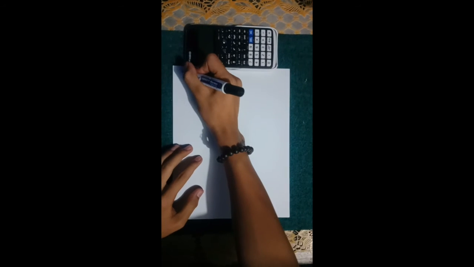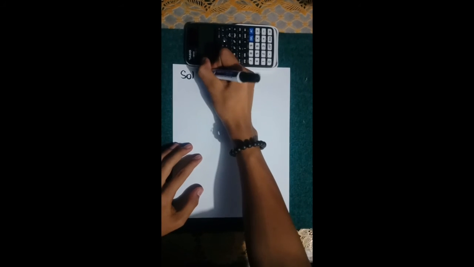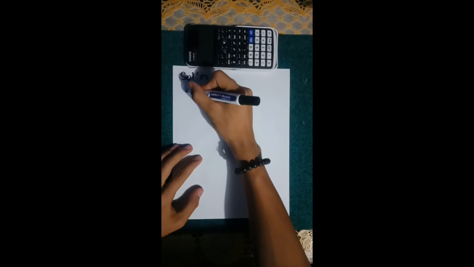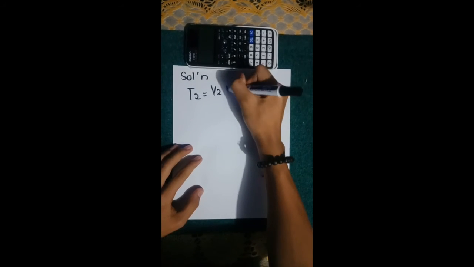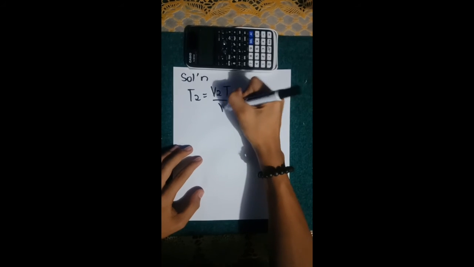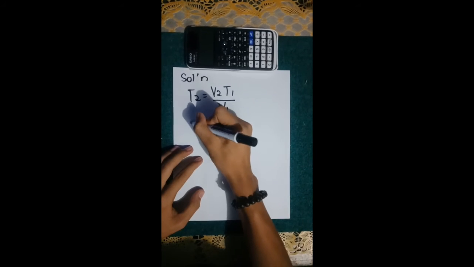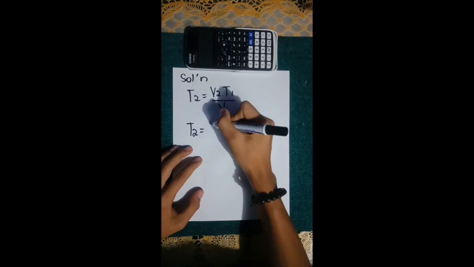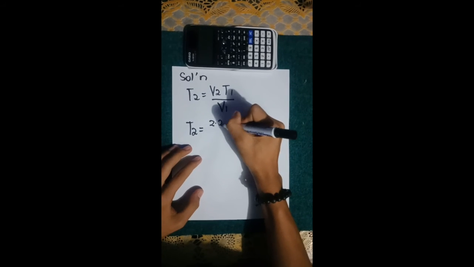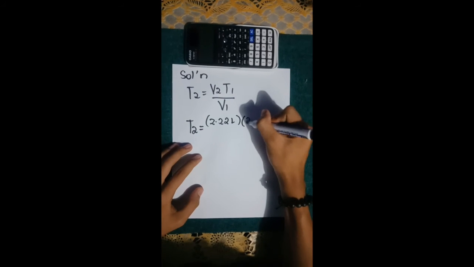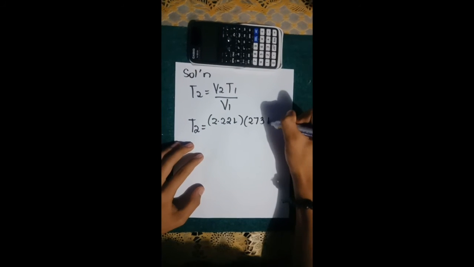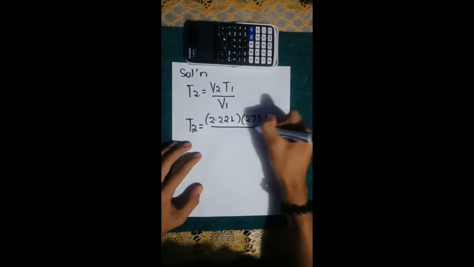For the solution, substitute the given values into the derived formula. T2 equals V2 times T1 over V1. So, substitution: T2 equals 2.22 liters times 273 Kelvin divided by 1 liter.